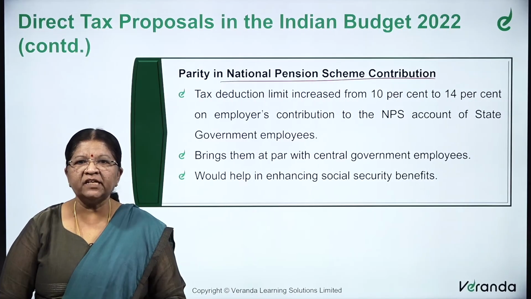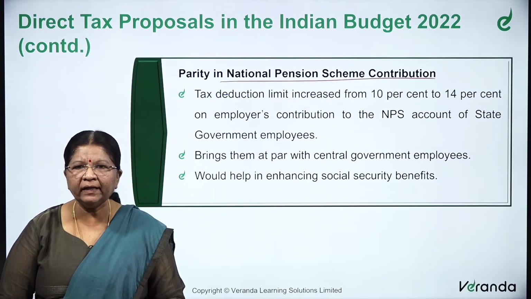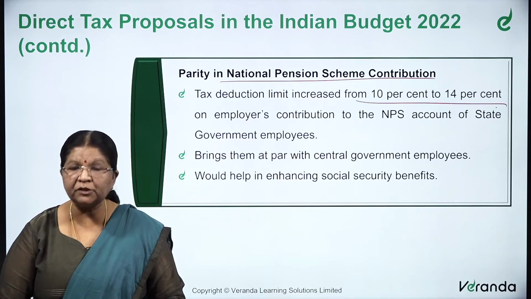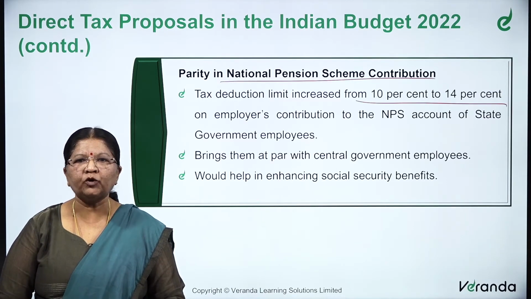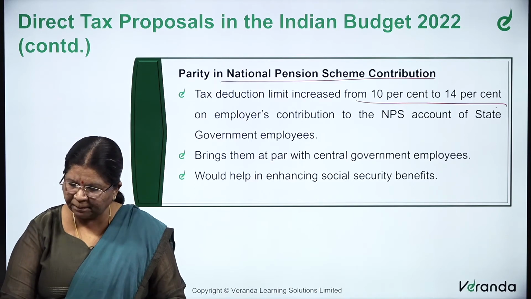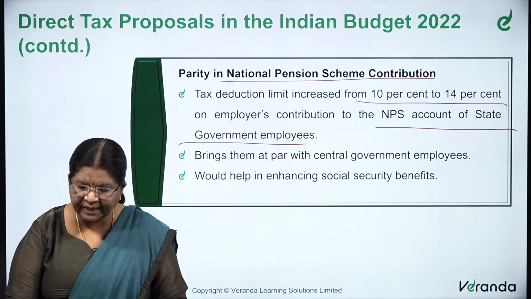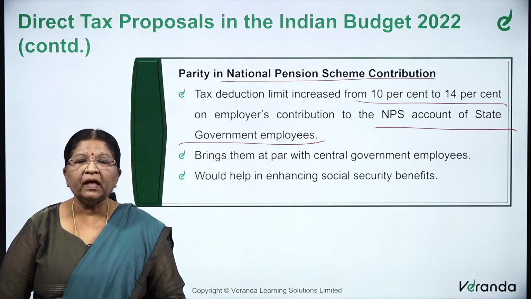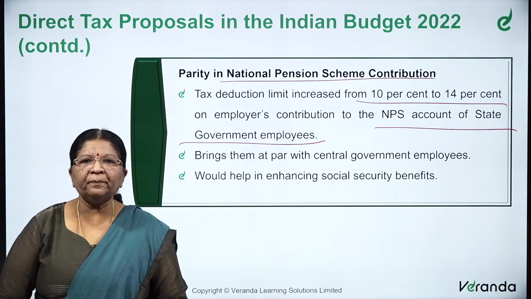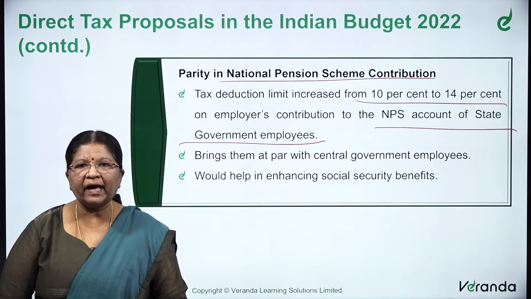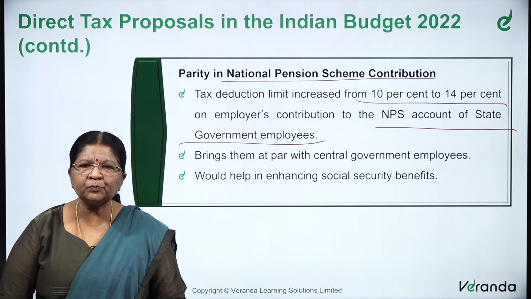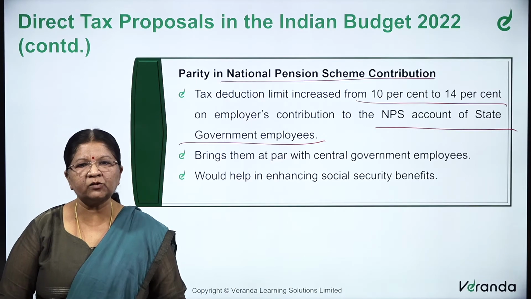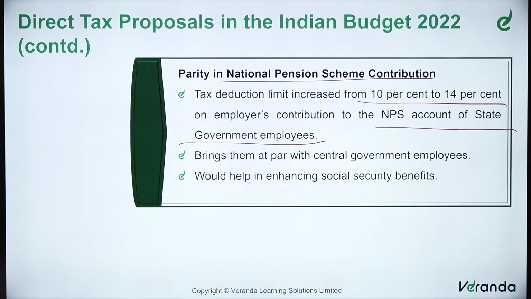The parity in the National Pension Scheme contribution. The tax deduction limit has been increased from 10% to 14% on the employer's contribution to the National Pension Scheme account of the state government employees, and the state government employees to be brought at par with the central government employees. This would help in enhancing the social security benefits.